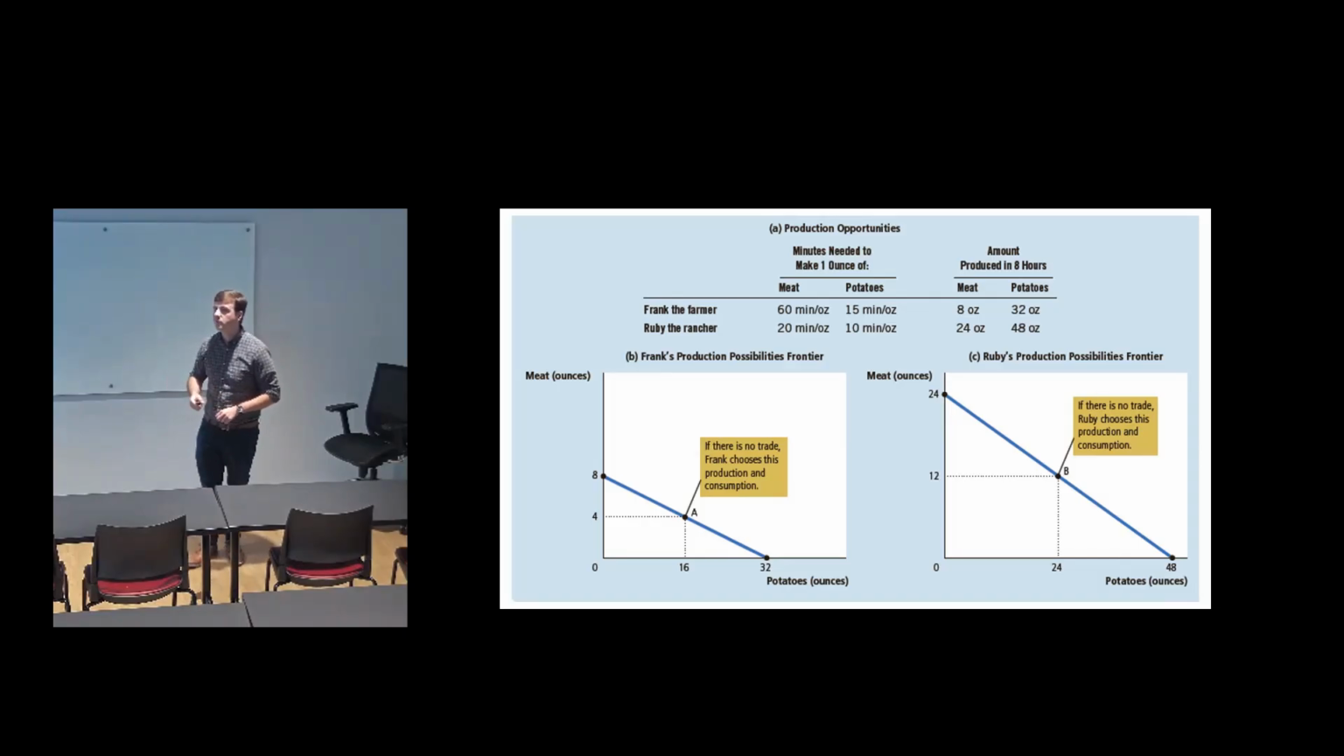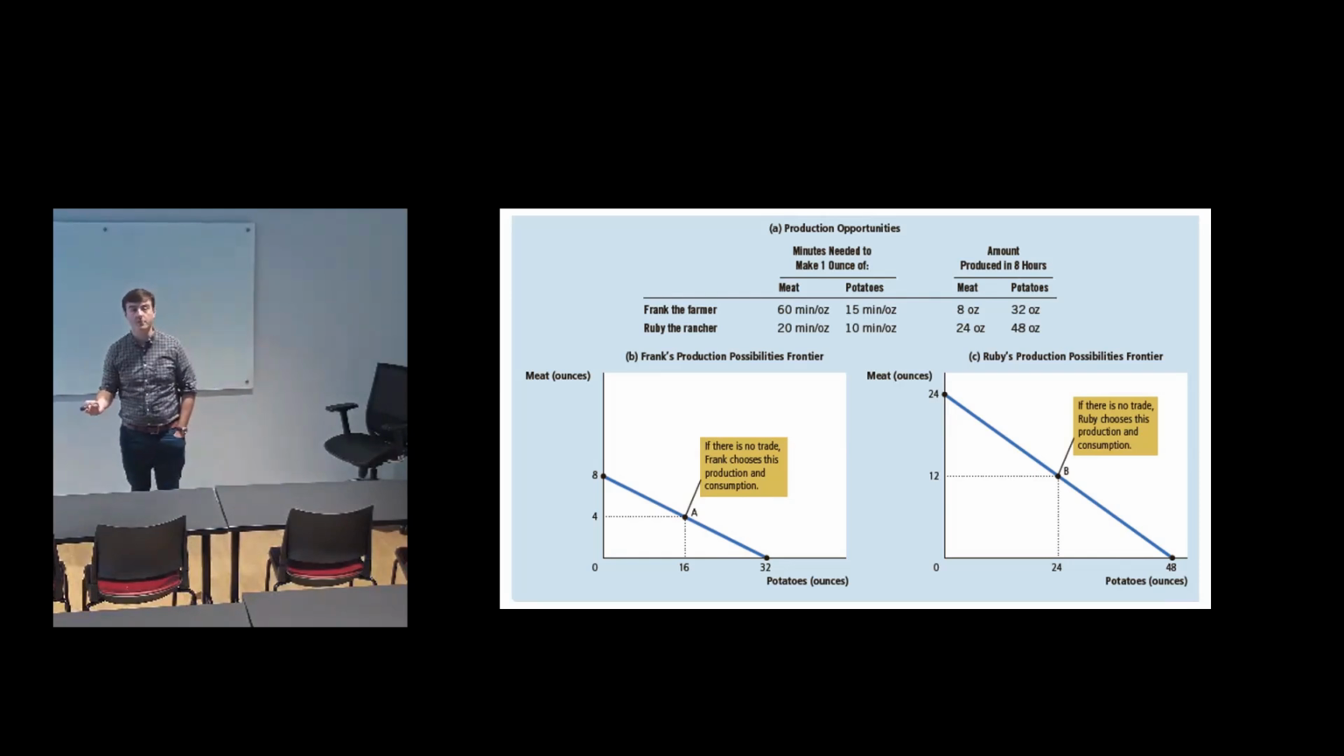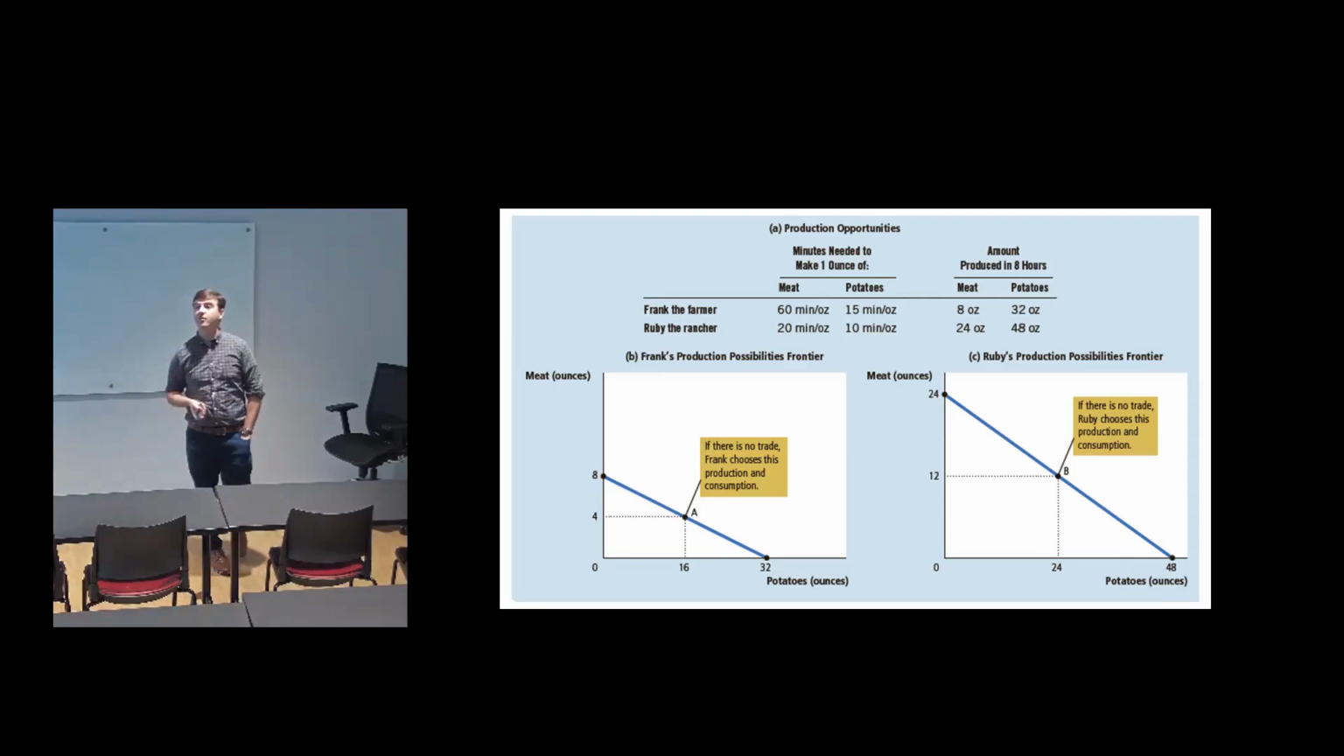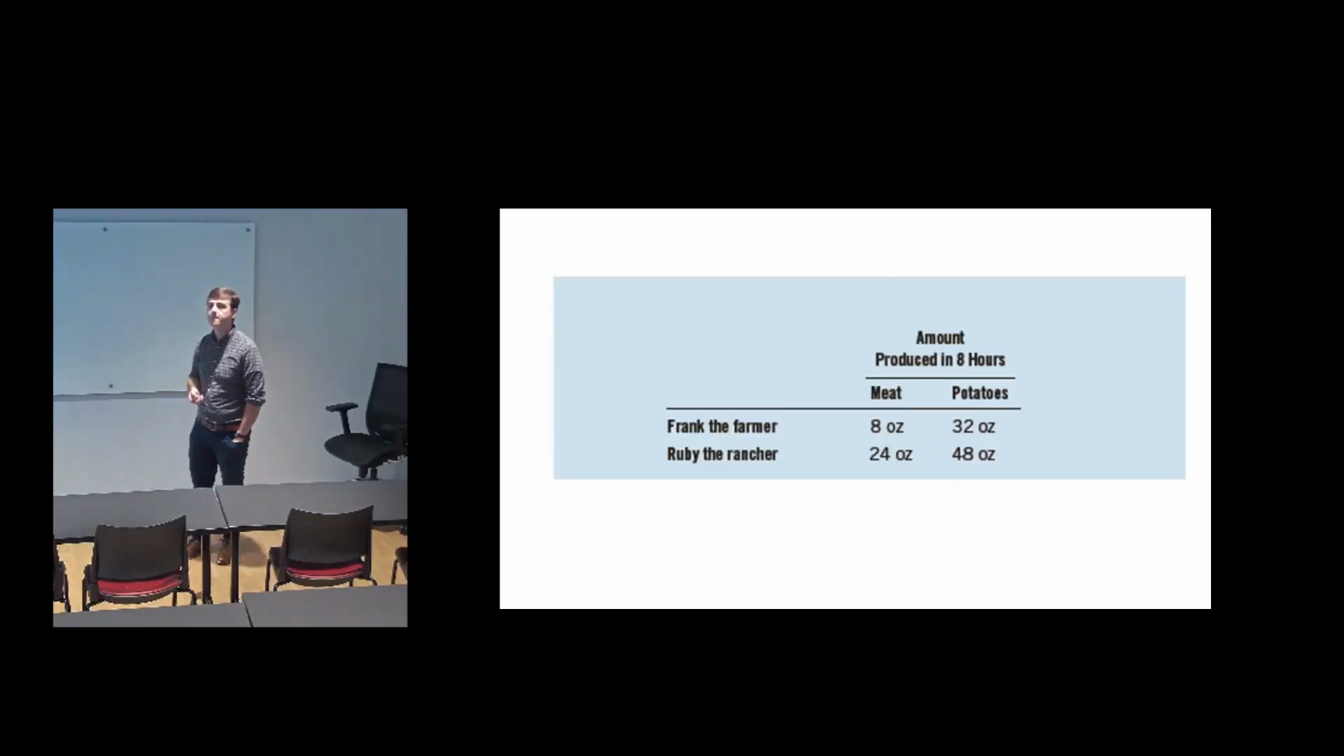So let's do a little bit of math here to determine opportunity cost. In order to determine comparative advantage, who has lower opportunity cost, we first have to calculate opportunity cost. So we're going to do that. Now we could do that by calculating the slope of these production possibilities frontiers. That's one way to get there, but I'm going to show you a different way.